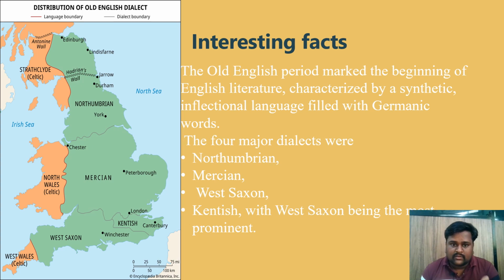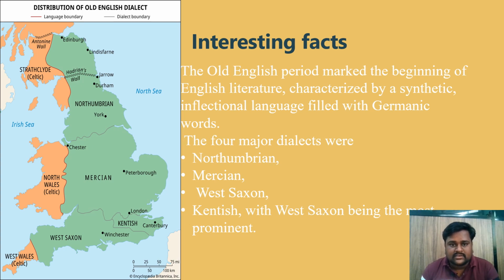So let's see one by one, taking the examples of literary works and manuscripts in West Saxon. Beowulf, though originally composed in a different dialect, the surviving manuscript is in the West Saxon dialect. The next one, the Anglo-Saxon Chronicle, a collection of annals written in West Saxon. This was written by King Alfred.